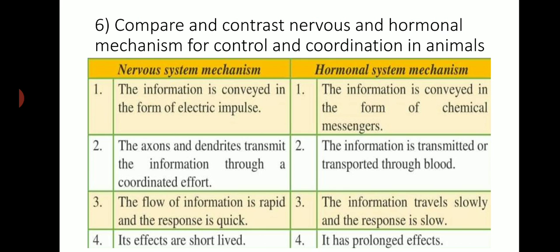In the hormonal system, the information is transported through blood. Blood transports the messages. In the nervous system, the flow of information is rapid and the response is quick. But in the hormonal system, information travels slowly and the response is very slow. Nervous effects are short lived, but hormonal effects are prolonged, for example, growth. So this is about the nervous system and hormonal system in our body.